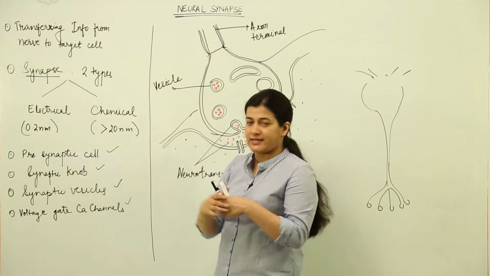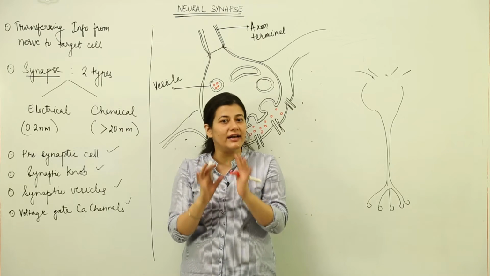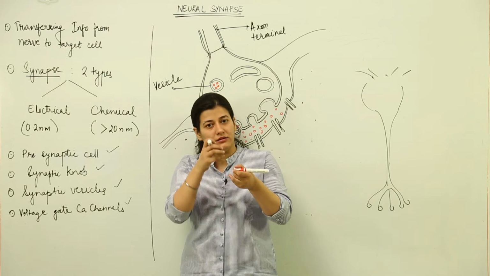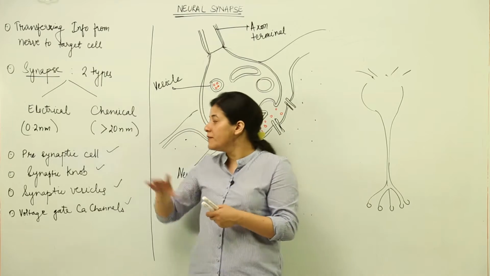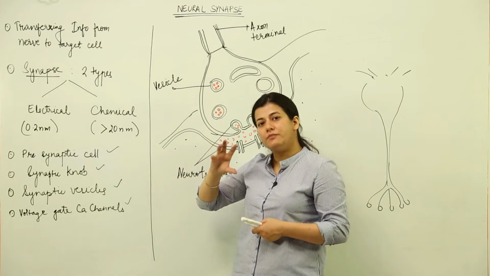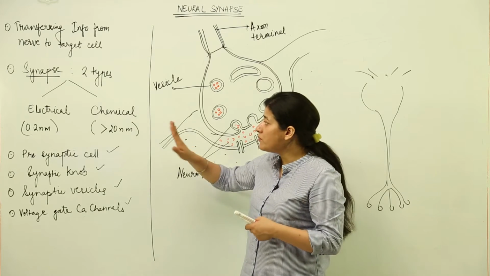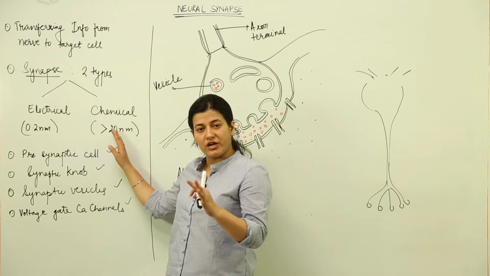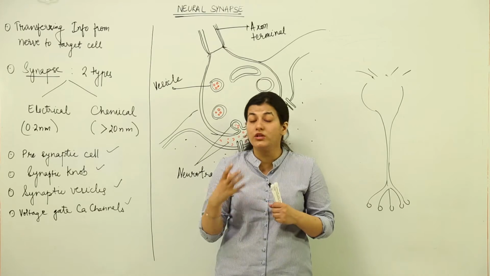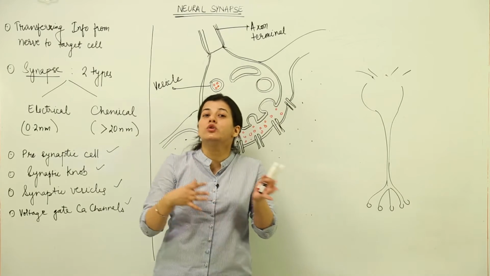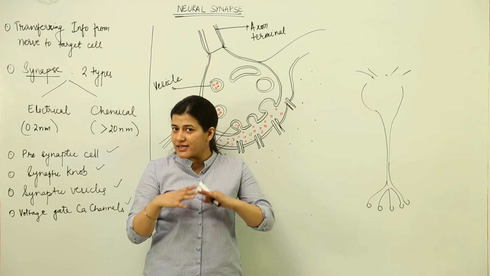Talking about the chemical synapse, the gap would be larger. It would be more than 20 nanometer, and in that case you cannot expect that the depolarization wave passes to the next neuron. It won't happen because the gap is larger. For that, the synapse is going to depend on some sort of neurotransmitter, and moreover chemical synapses are the synapses which are most abundant in our body, because we have many types of neurotransmitter, more than 30 types of neurotransmitter, more than 60 types of peptide derivatives which act as neurotransmitters, and such is the variety.